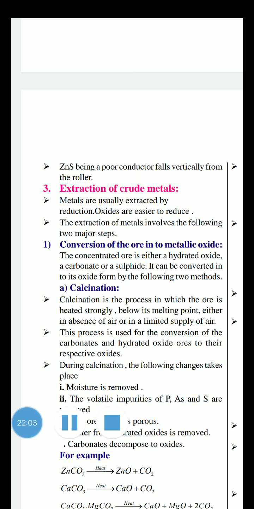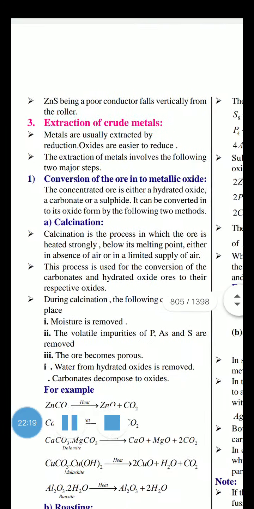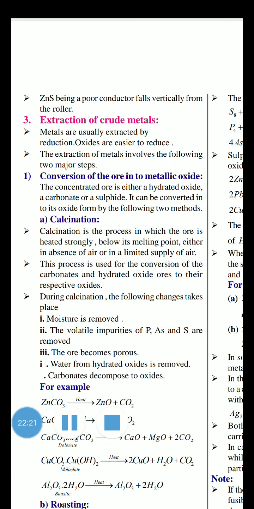If you convert into metal oxide, in the third step you can easily heat the metal oxide, the oxygen evaporates, and you easily obtain the metal. That's why in the second process, the concentrated ore is converted into metal oxide. So that is the conversion of the ore into metal oxide. This class will continue next.